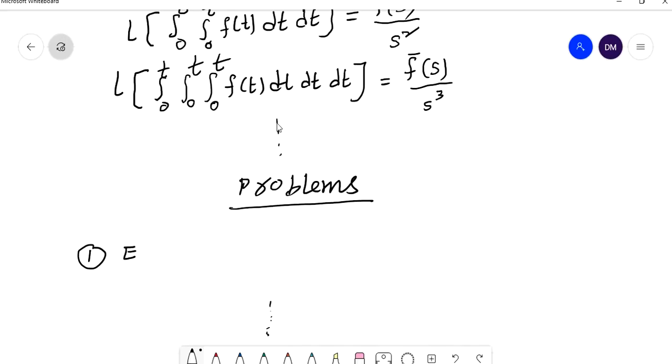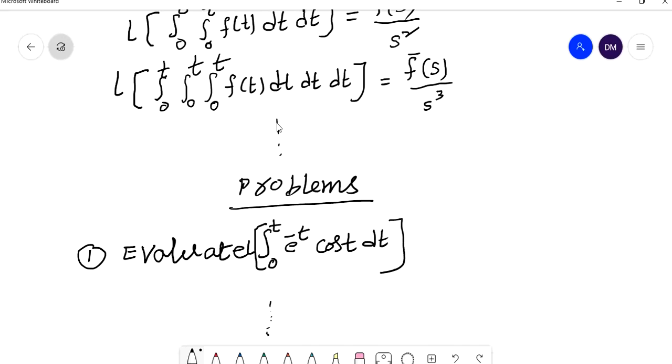Evaluate the Laplace transform of integral 0 to t e power minus t cos t dt. So we have to evaluate the Laplace transform of integral 0 to t e power minus t cos t dt. How can you evaluate this?